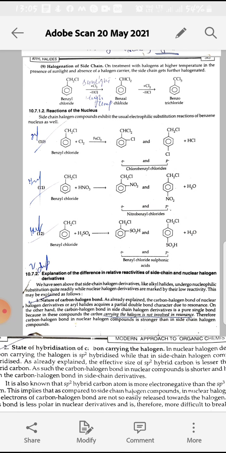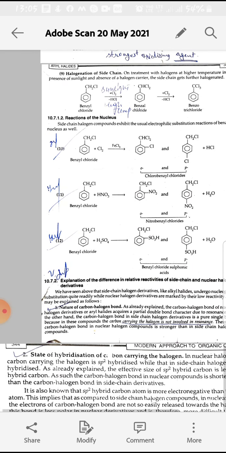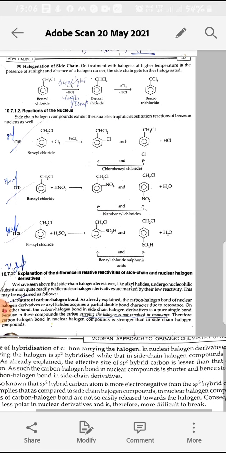The next point is the state of hybridization of the carbon carrying the halogen. Due to the resonance in aryl halides, chlorobenzene, the carbon carrying the halogen will be sp2 hybridized, whereas in side chain halogen compounds, that will be sp3 hybridized. So the effective size of sp2 is less than sp3, and there will be more electronegative character due to the more s character, because sp2 has 33% s character, whereas sp3 has 25% s character. So the more the s character, the more the electronegativity.